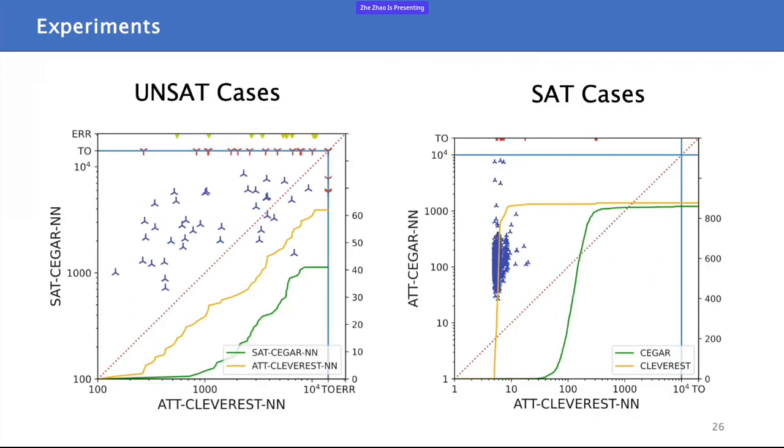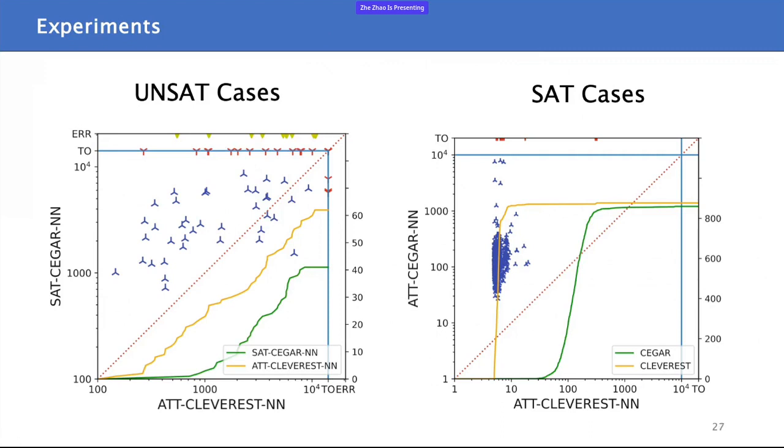The results are shown below. Here, each point represents the specific solving time of a verification case, and the line represents the number of cases solved over the time. So if the blue dot appears in the upper left of the dashed line, it means that our method is faster than CEGAR-NN. It can be seen that our CLEVEREST is better than the baseline method, CEGAR-NN, in terms of efficiency and the number of solved cases. The number of solved cases can be shown by the line.